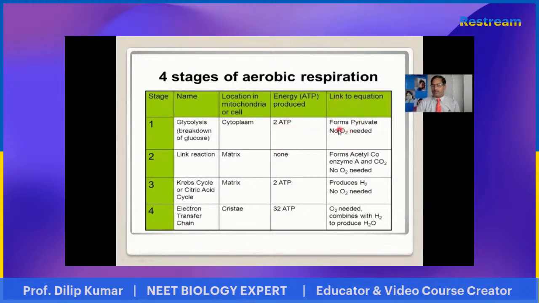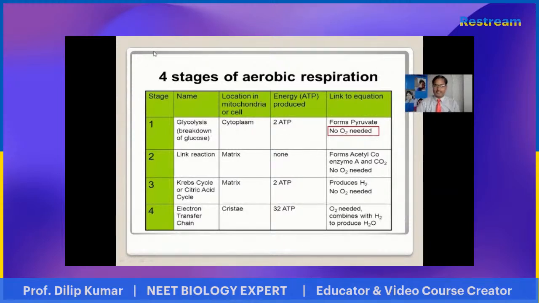Glucose, after glycolysis, is broken down into pyruvic acid, and in this process no O2 is needed. Students, remember that glycolysis never requires oxygen.